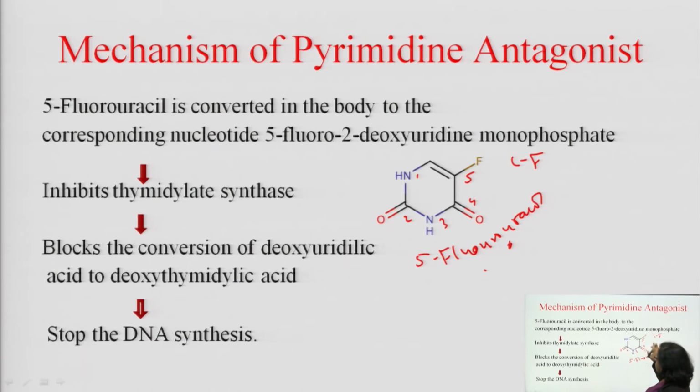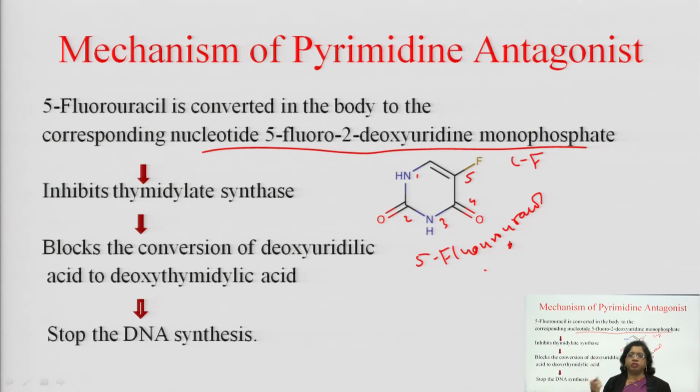So, how does it act as an anti-neoplastic agent? Just to see, 5-fluorouracil is converted in the body to the corresponding nucleotide, 5-fluoro-2-deoxyuridine monophosphate.